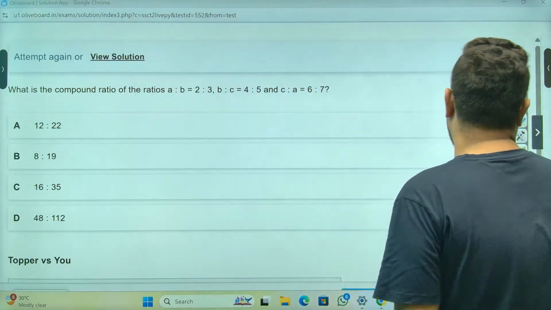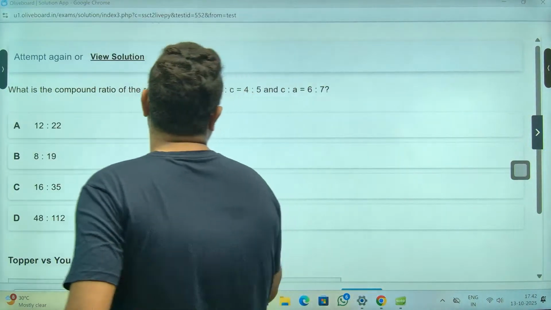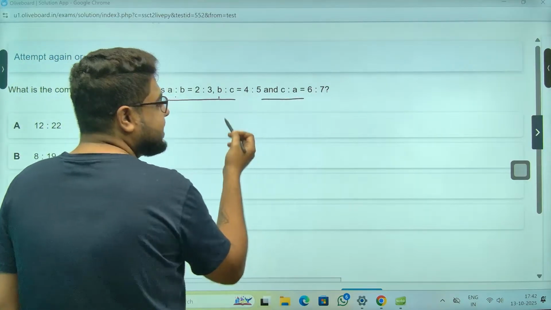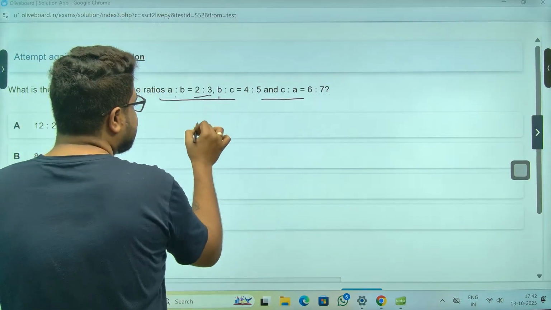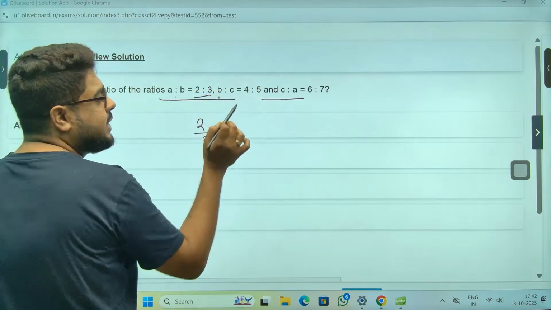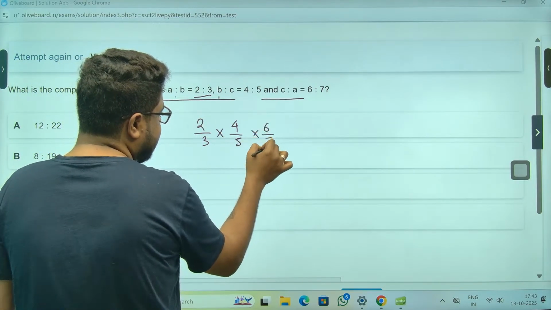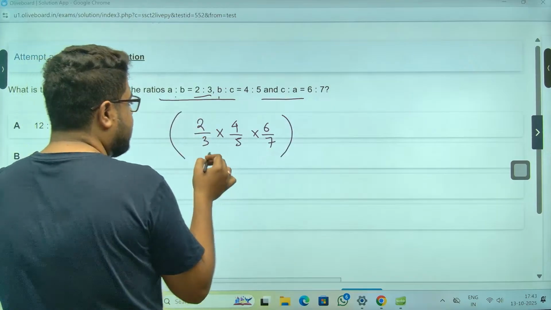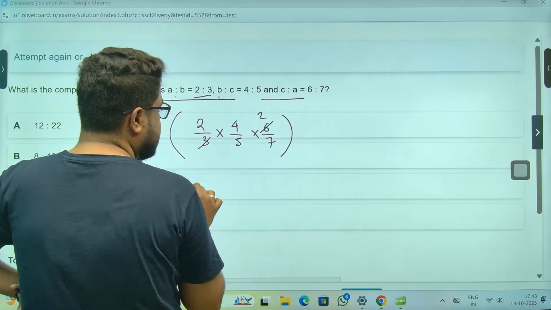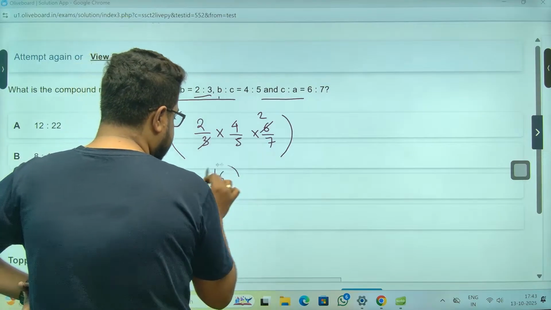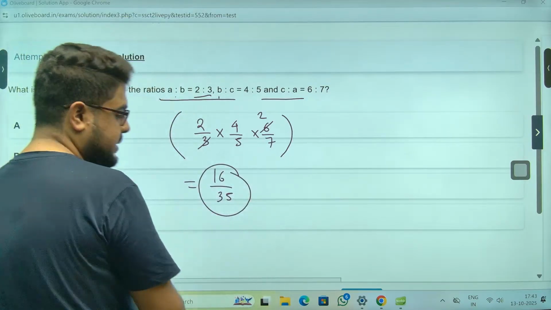Compound ratio. It is nothing difficult. A by B, B by C, C by A. So you multiply these. This is 2 by 3, because on this side everything will cancel, 4 by 5, 6 by 7. That's the answer. Now calculate a bit. 3 twos are 16 in the numerator. So 16 by 35, ratio 16 to 35, option C is the answer.